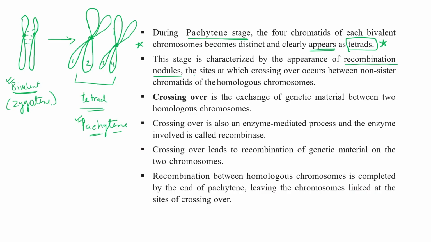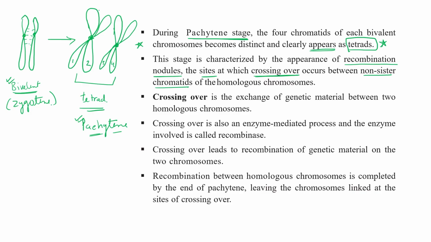What are these recombination nodules? Those sites at which crossing over occurs between non-sister chromatids of homologous chromosomes. Both of these are homologous chromosomes, but this chromatid behaves like a non-sister for this chromatid.